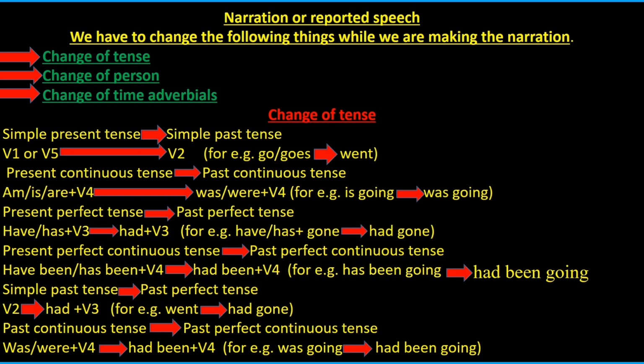Present perfect continuous tense will change into past perfect continuous tense. Have been, has been plus V4 will change into had been plus V4. For e.g. has been going will change into had been going. Simple past tense will change into past perfect tense. V2 will change into had plus V3. For e.g. went will change into had gone. Past continuous tense will change into past perfect continuous tense. Was, were plus V4 will change into had been plus V4. For e.g. was going will change into had been going.